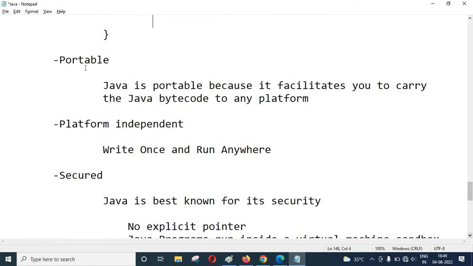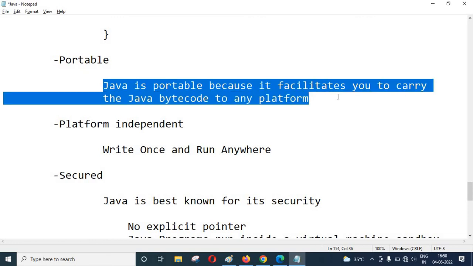Now the second one is portable. What does portable mean here? We can carry the code along with us. We can send the code here and there. We can carry this code on a pen drive, on a server, etc. These facilities were not available in previous programming languages like C and C++, but they are available in Java. So with the help of Java, we can carry our code as well.